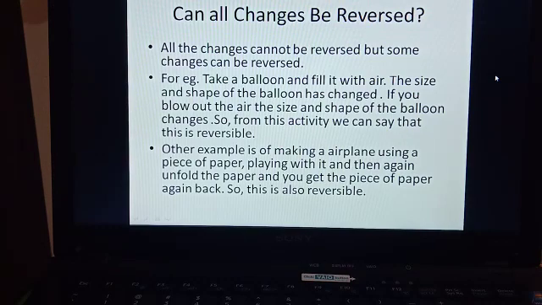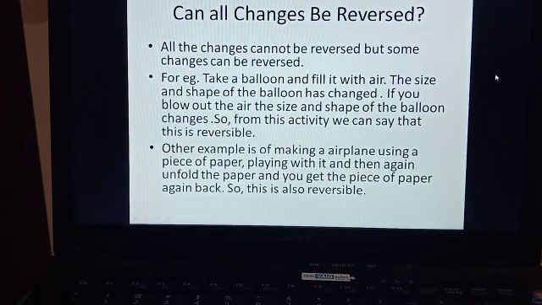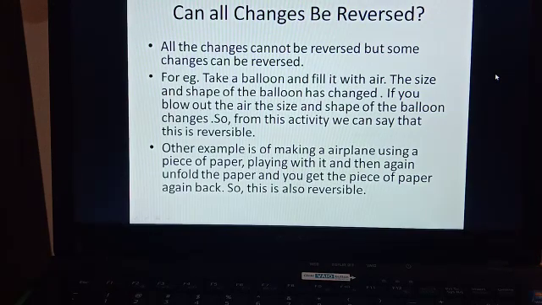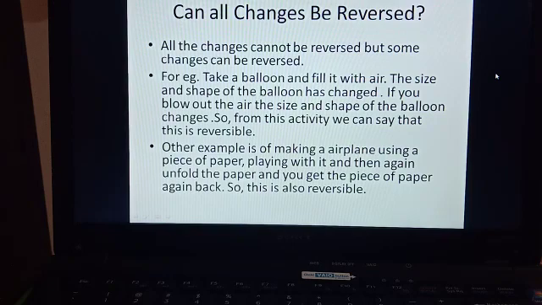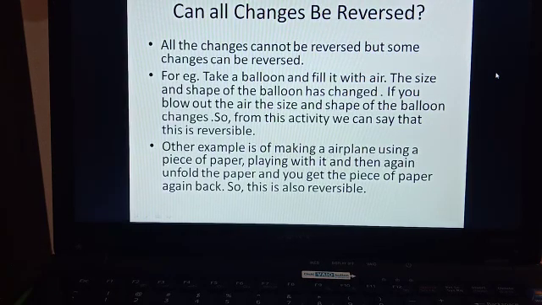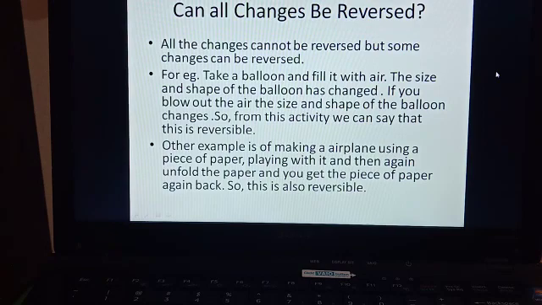So, can all changes be reversed? All the changes cannot be reversed, but some changes can be reversed. For example, take a balloon and fill it with air. The size and shape of the balloon has changed from what it was when there was no air inside it. Right? The size and shape has changed.